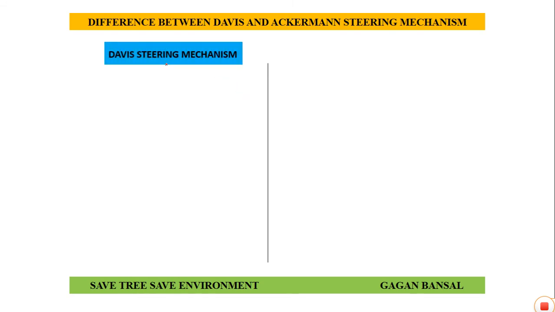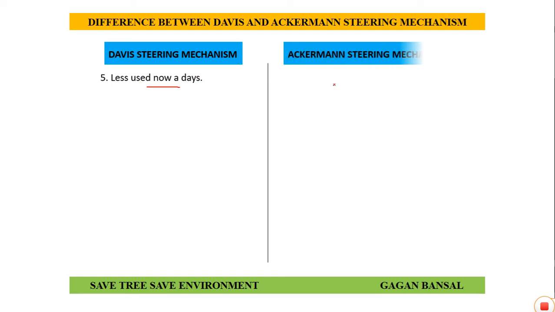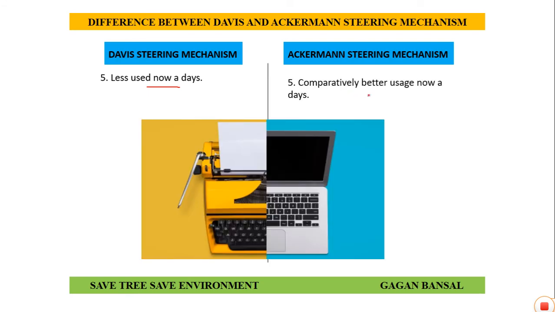Next, Davis steering mechanism is less used nowadays because of more wear and tear, it requires more space, etc. Whereas Ackermann steering mechanism has comparatively better usage nowadays. It is likely to be used as it has all turning pairs. Here the steering action is also very effective as compared to Davis. So out of these two, Ackermann is more preferred as compared to Davis.